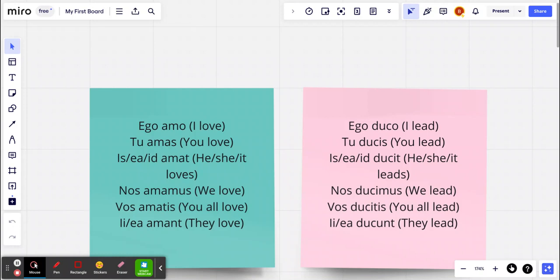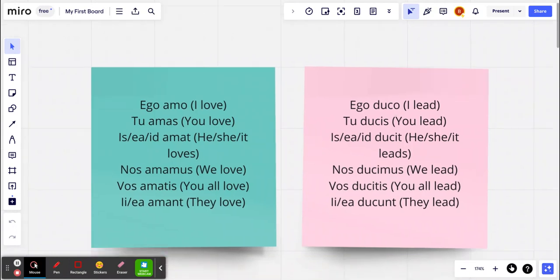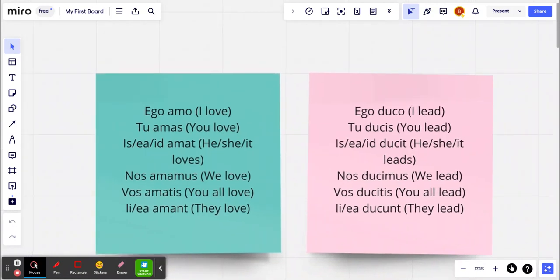Now, of course, when you conjugate verbs, what you want to do is first identify the stem, which is the thing which does not change when you add the endings. Now here we see amo, amas, amat, and for the most part, it is the first three letters that you're going to see which don't change. Here it's duco, ducis, ducit. Now, assuming that this is a review for most people, the endings are o, s, t, mus, tis, and nt. It's constant all the way throughout.